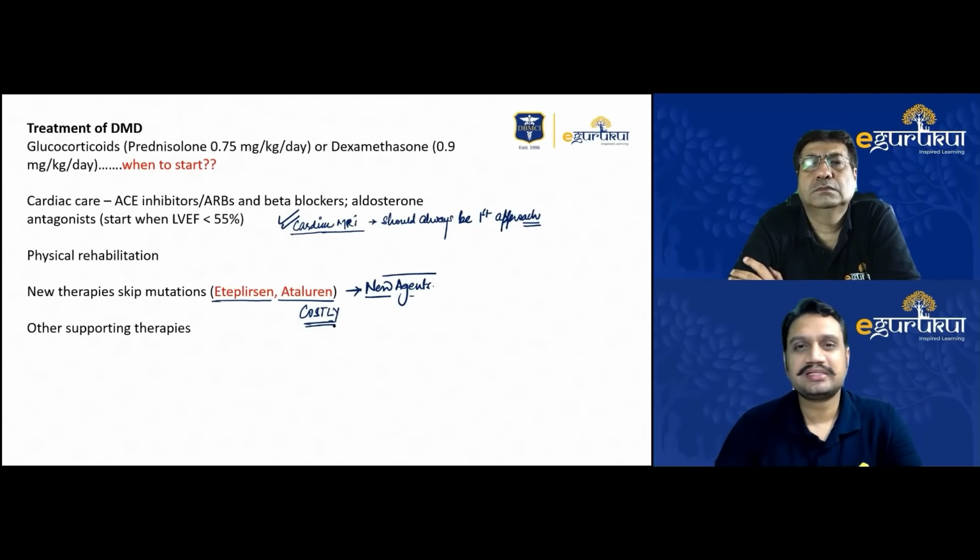Basically the goal is to provide the child with more mobilization and more functioning as much as they can do, because once they are on the bed, once they stop doing the activities, the life expectancy automatically goes down because of multiple factors: low immunity, low movement, and more. So life expectancy automatically decreases. So this is a multidisciplinary team approach. Unfortunately, the prognosis overall is very, very poor.